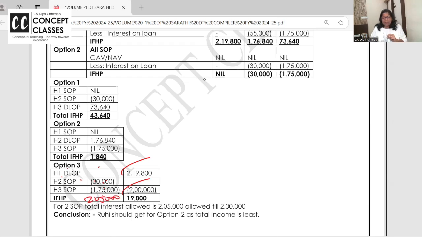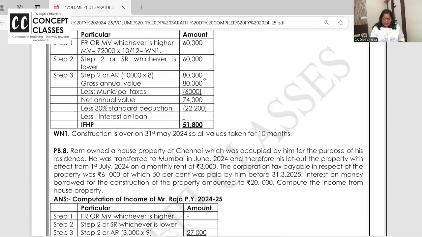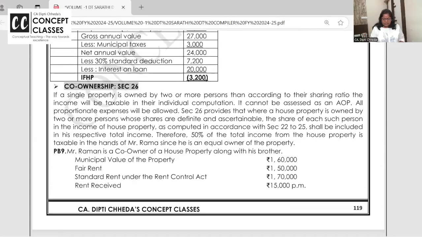Here the mistake will happen, a pitfall, so take care. It is not 2 lakh for house 1 and 2 lakh for house 2. It doesn't work like that. House 1 and house 2 put together, it is 2 lakhs. Very nice level of questions.